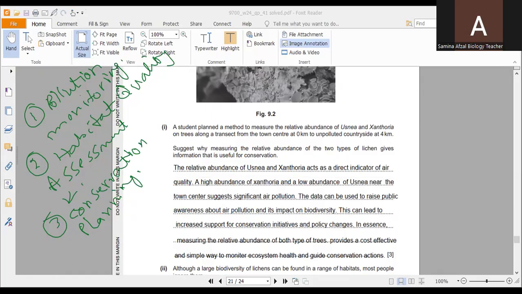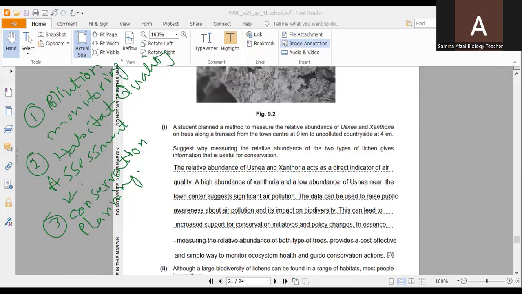Usnea is a sign of good quality air, whereas Xanthoria indicates bad quality air. In this way, we can monitor the different levels of air pollution, and we can conserve the different species of these organisms which are highly beneficial for us.